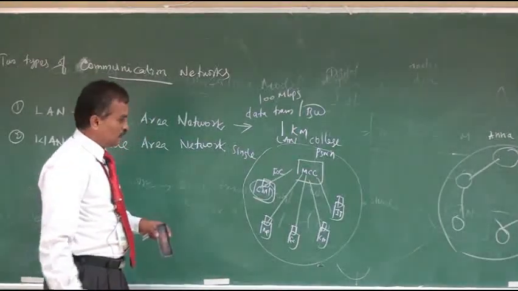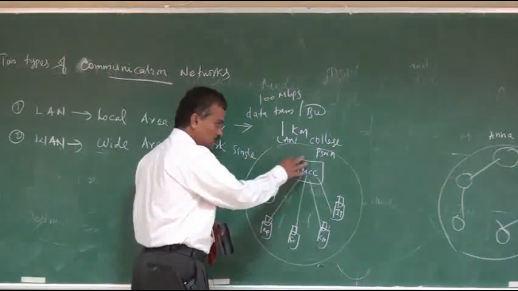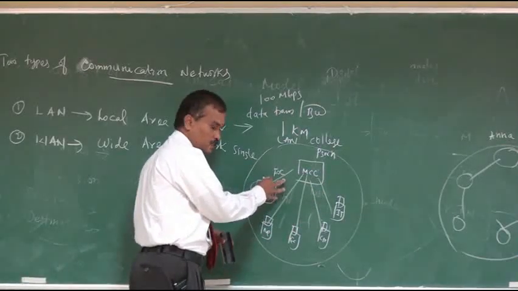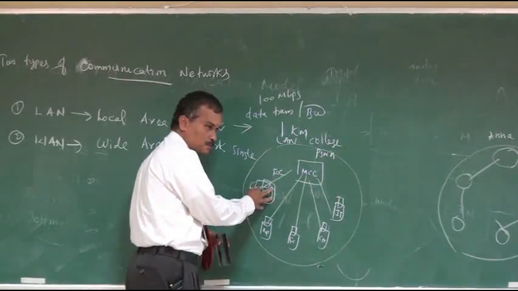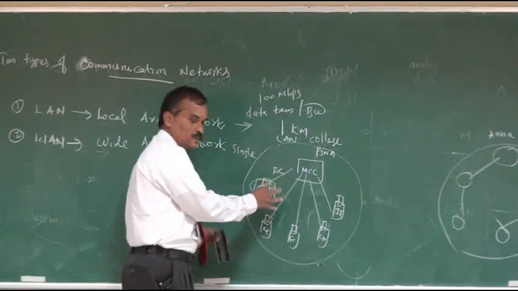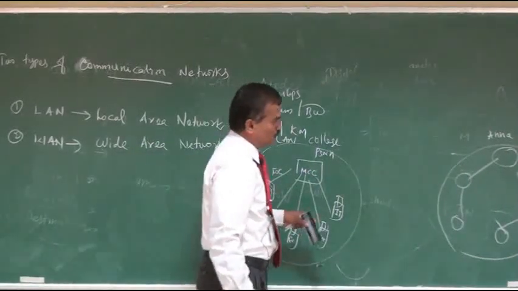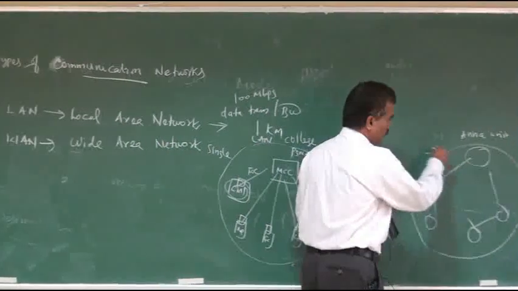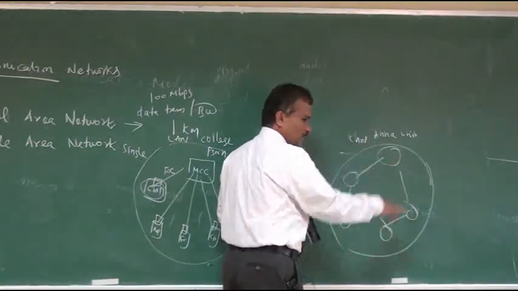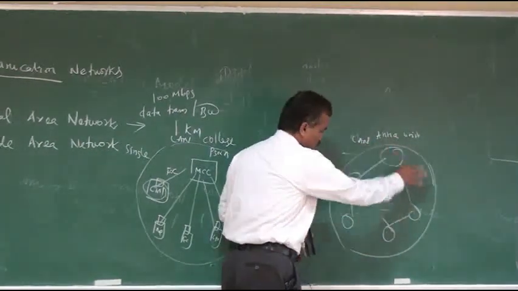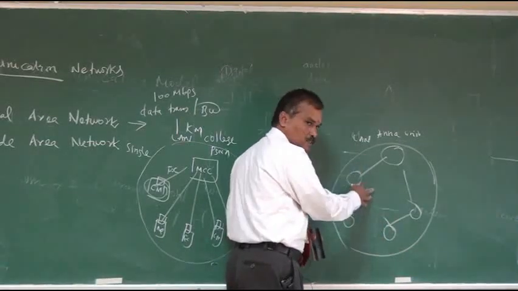It means that whatever problem arises in the PSNA network, the PSNA management is responsible to rectify the fault within this local area network. Similarly for Anna University, it is again one local area network, so whatever problem arises within this network, Anna University is responsible.